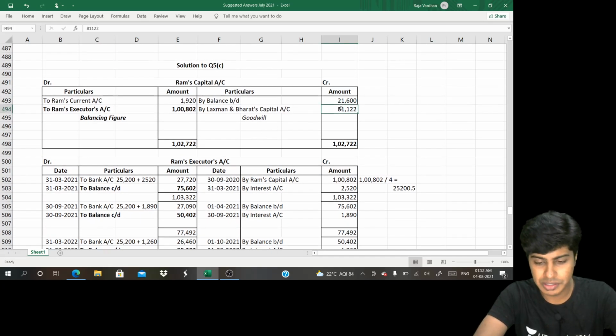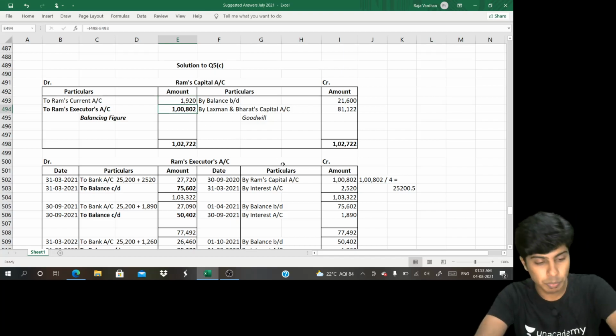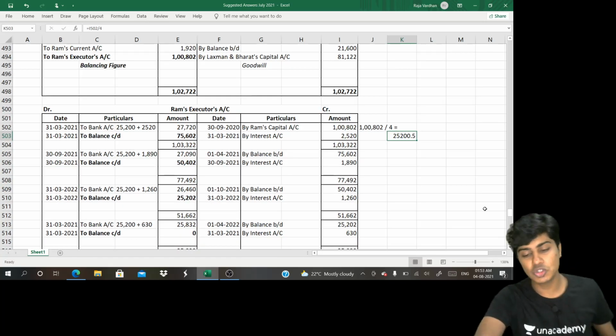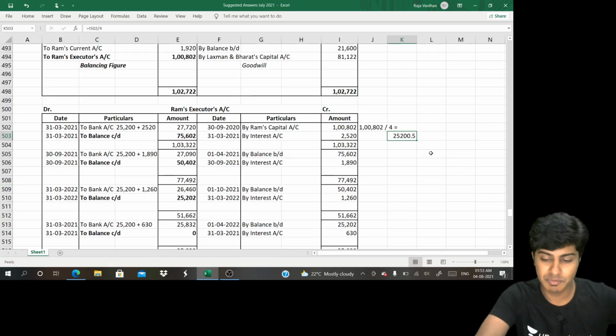So much is capital will increase. I've given 81,122 credit. So 21,600 plus 81,122 minus 1,920 is 1,802 rupees. What has to be paid to Ram's executor? So right here 1,802. This has to be paid in 4 equal installments. So I divide it by 4. I arrive at 25,200.